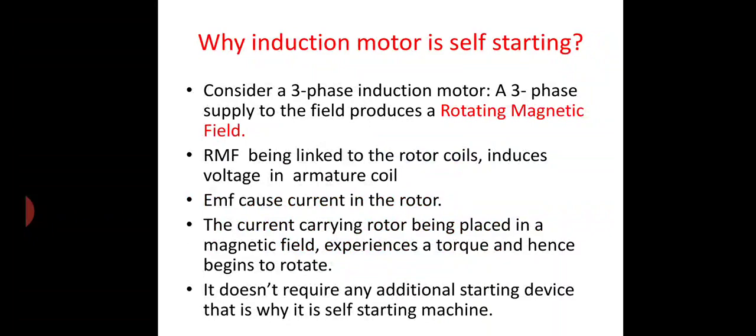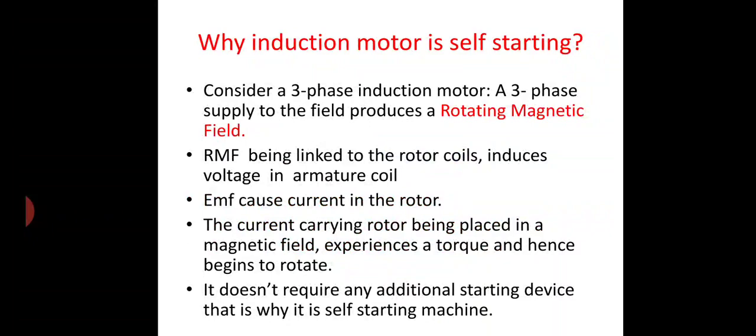So the interaction between these two fluxes will cause some force. So the force acting on the rotor, it will be twisted from its rest position. So the twisting moment of rotor starts the rotation of a rotor. So that is said to be a motoring action. Okay. Do you understand? Okay.